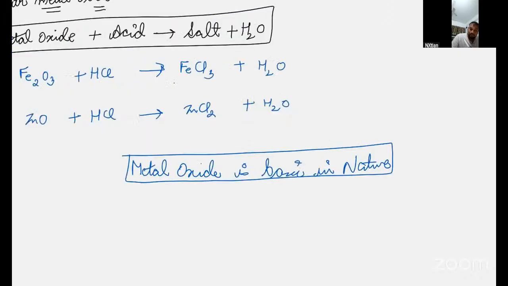Sir, if we don't have any key or metal oxide, can we use anything basic in nature? Yes, because the bee sting is acidic, we can use anything basic. Like Kunal says, if you have Colgate, you can rub Colgate because Colgate is basic in nature. Baking soda you can use also. Perfect.